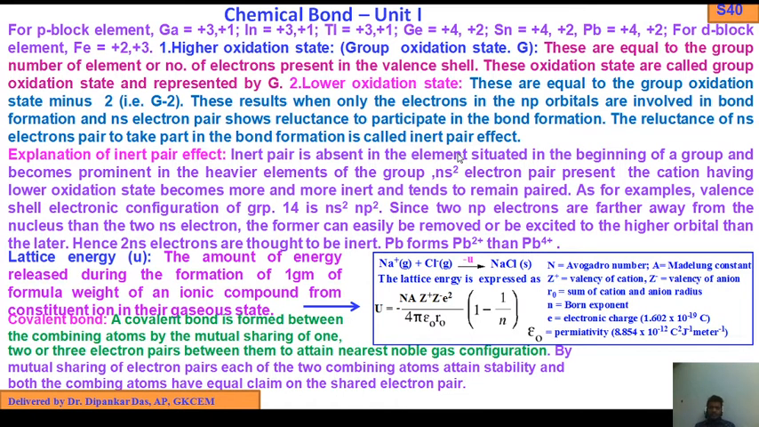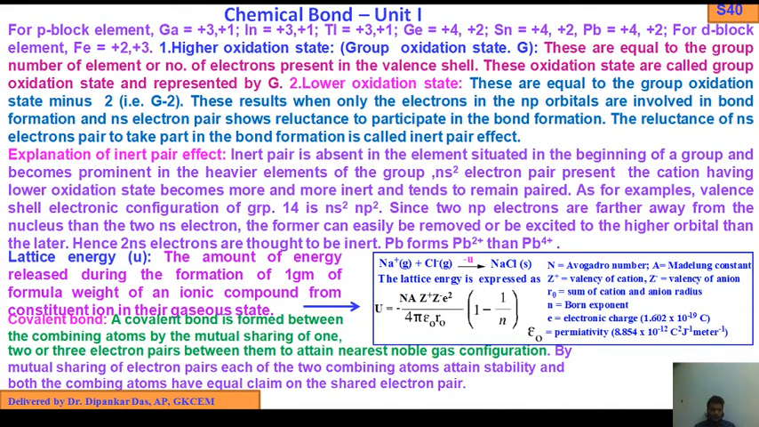That is, the electrons present in the ns orbital are very reluctant to take part in chemical bond formation, so they remain intact. Now, what is the explanation behind the inert pair effect? The inert pair effect is absent in the elements situated at the beginning of the group, in the p block.